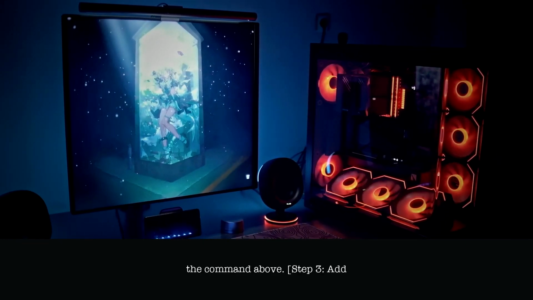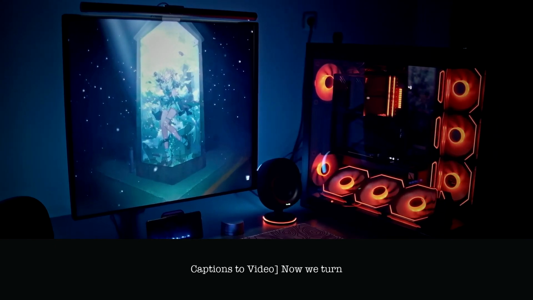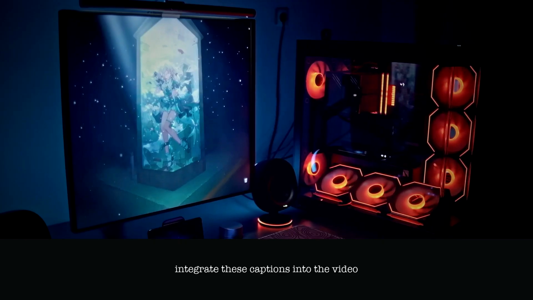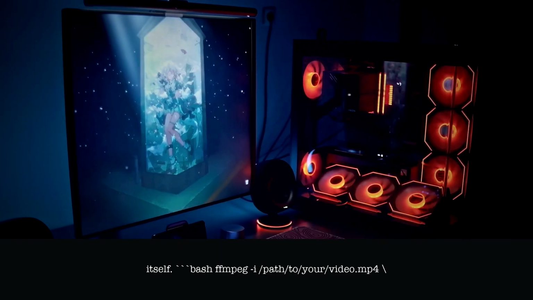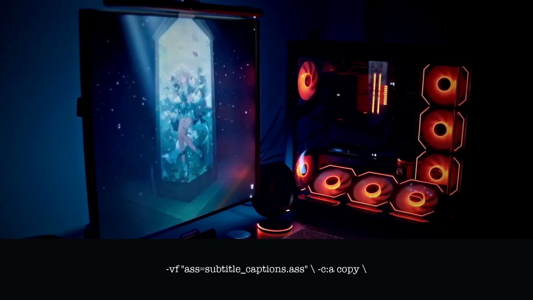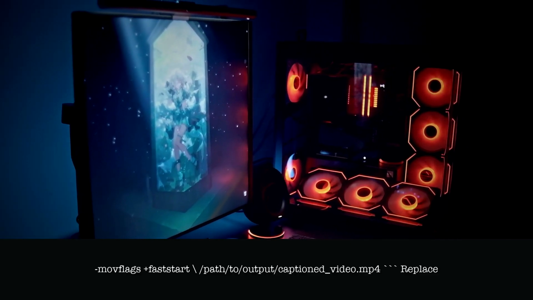Step 2. Generate captions. Once the model is ready, we can use it to generate captions for our videos. Error 1. Model not found. If you receive an error like model not found, ensure that you've provided the correct path to your trained model in the command above.